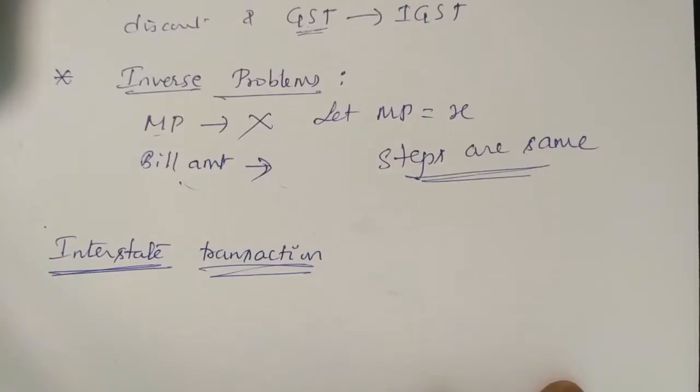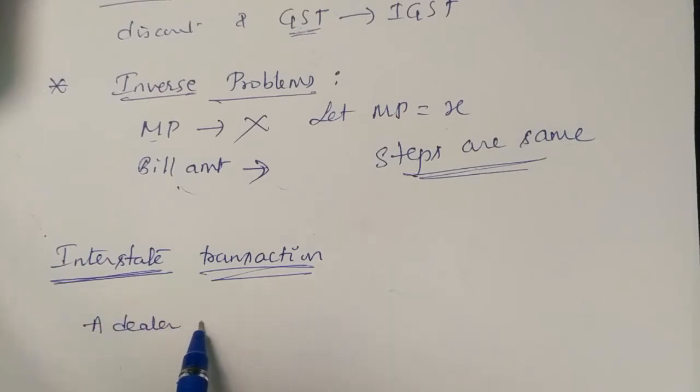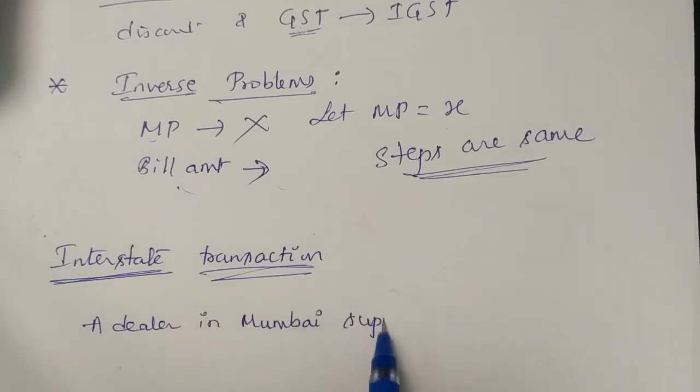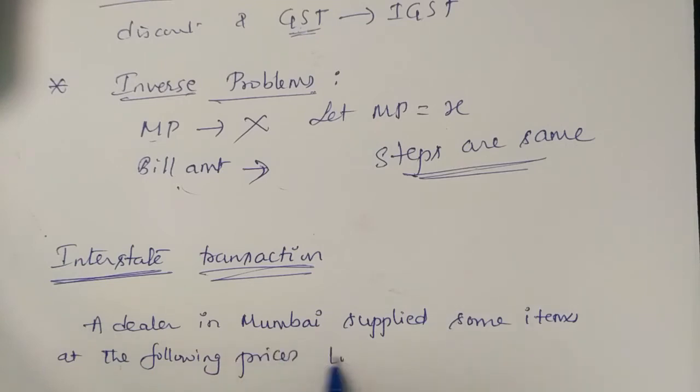Interstate transaction. So in interstate transaction, a dealer in Mumbai supplied some items at the following prices to a dealer in Delhi.